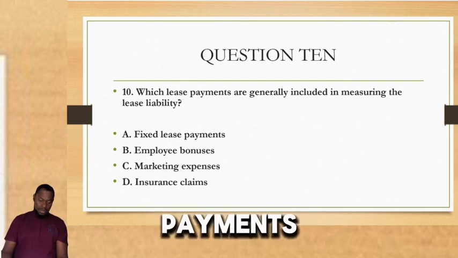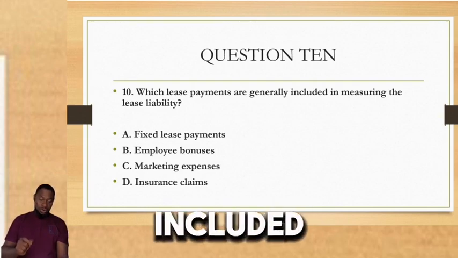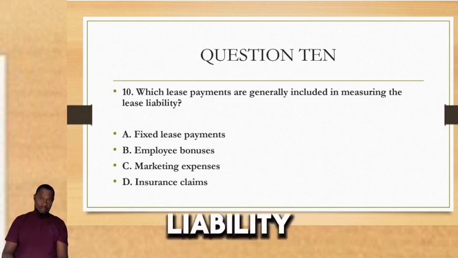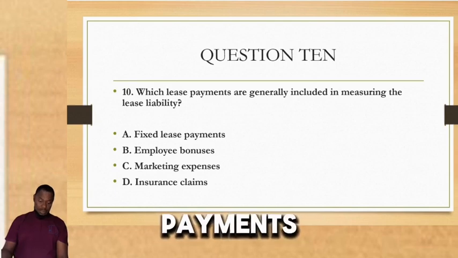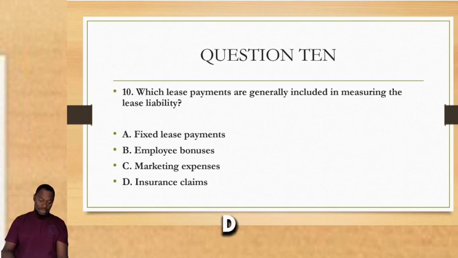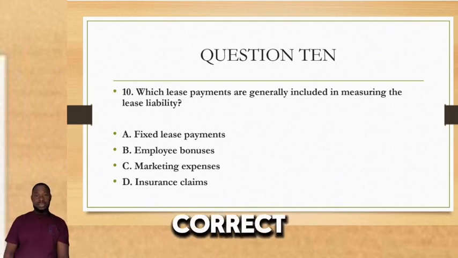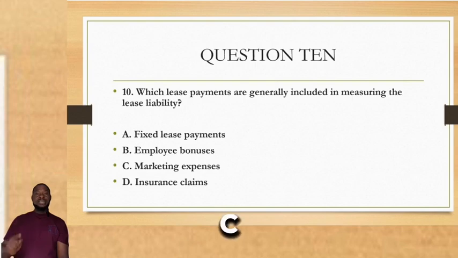Which lease payments are generally included in measuring the lease liability? Yes. So is it A, fixed lease payment? Is it B, employee bonuses? C, marketing expenses? D, insurance claims? What is the correct answer? A, B, C, or D? Write it down. No cheating. Write it in the comment section.